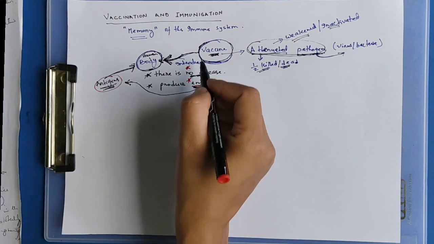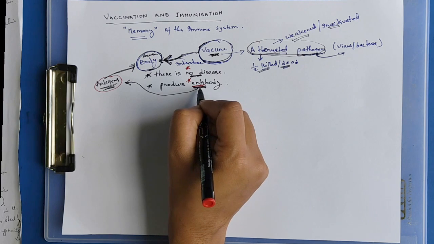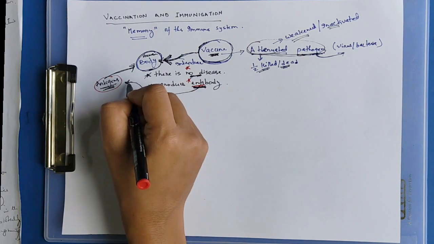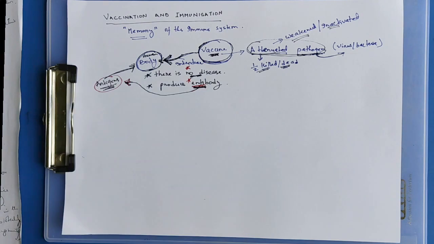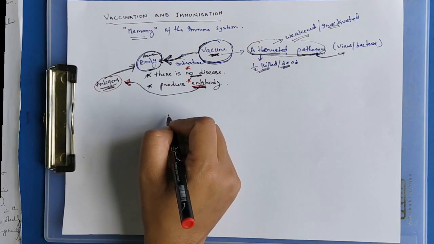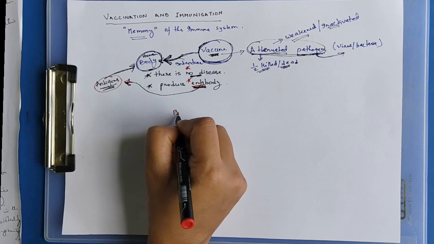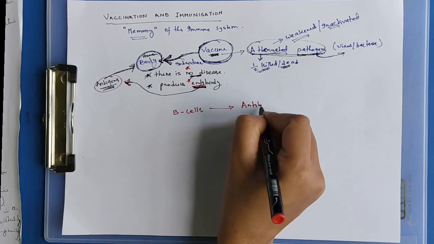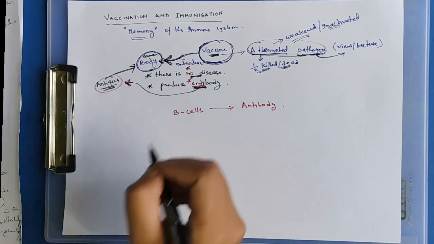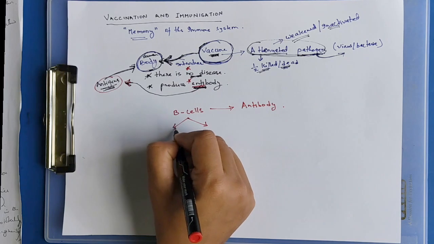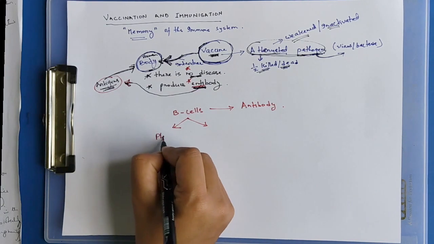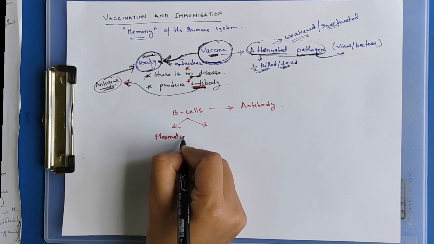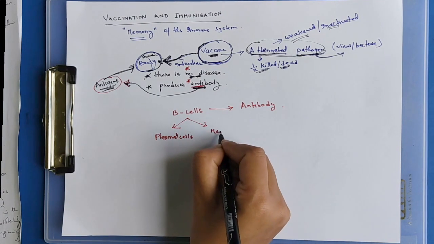The antibody produced through our body by the vaccine will fight off the antigens and protect the body from any infections by pathogens. Again, we have lymphocytes, T lymphocytes and B lymphocytes, or B cells. We know B cells produce antibody. B cells are first plasma cells, and then memory cells.